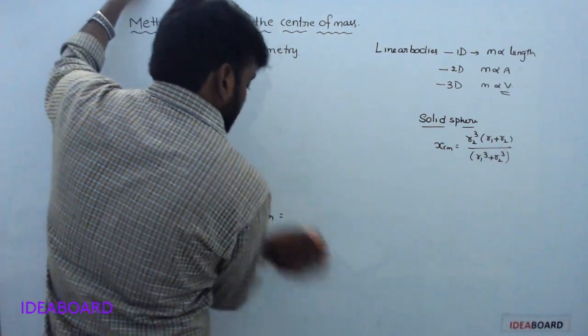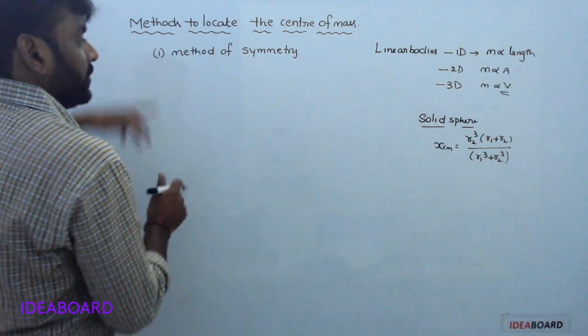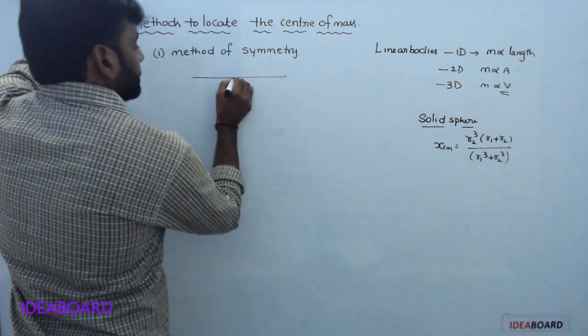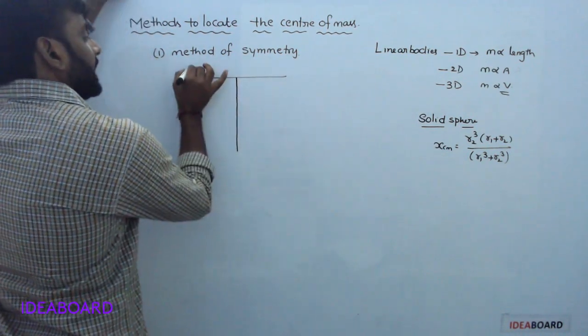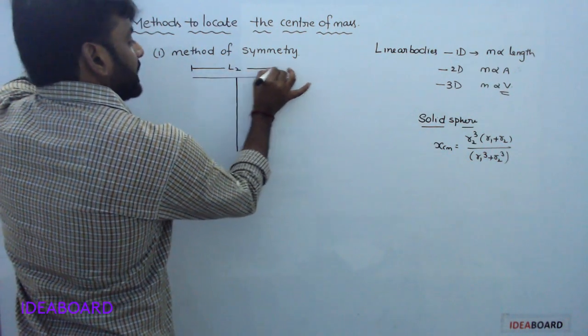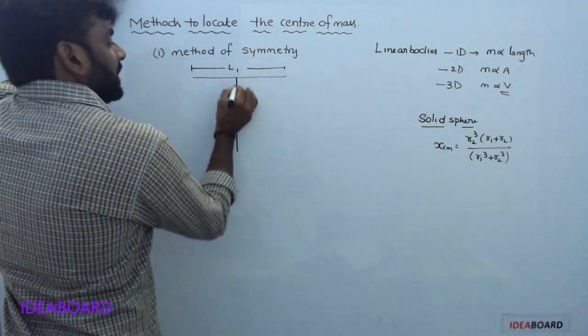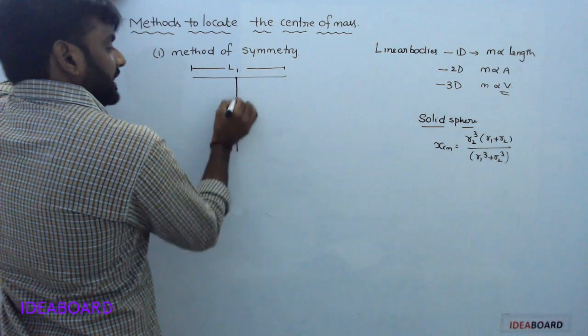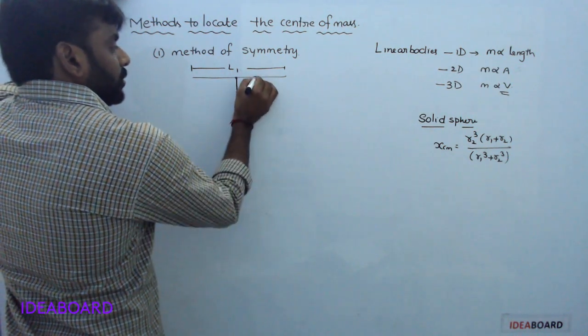Now another one in this method of symmetry: consider two wires. The length of the first is L1, and the length of the second is L2.